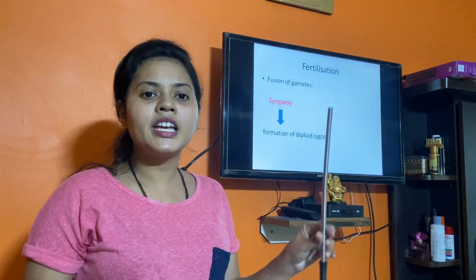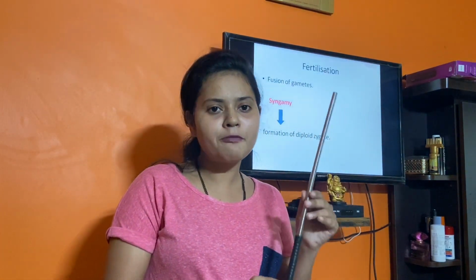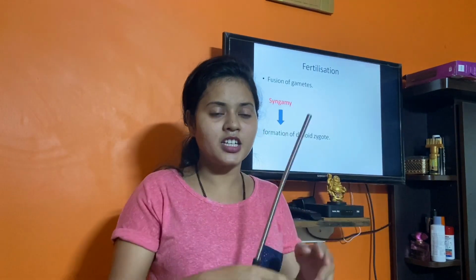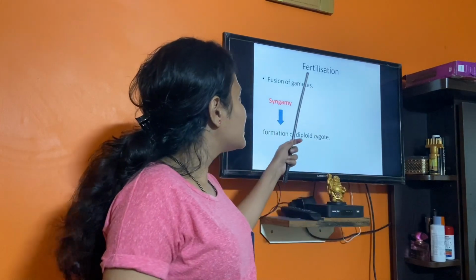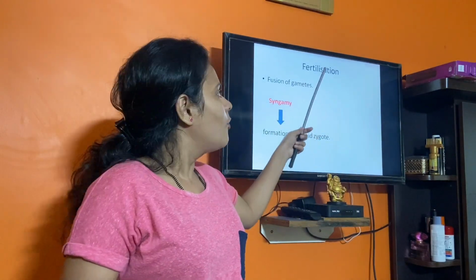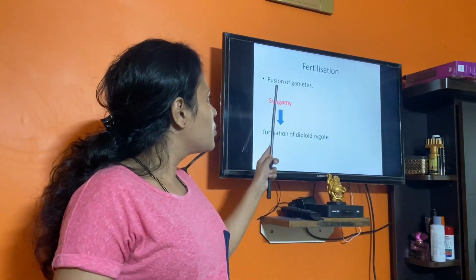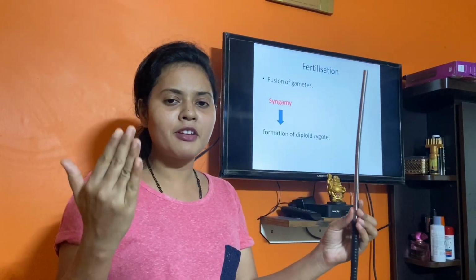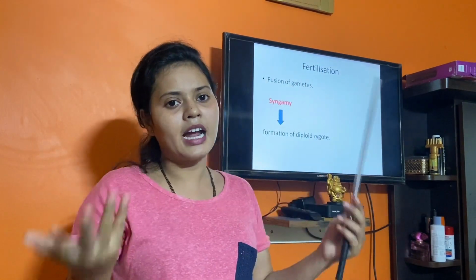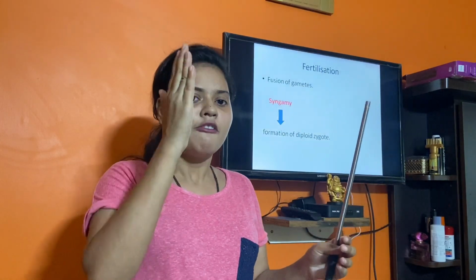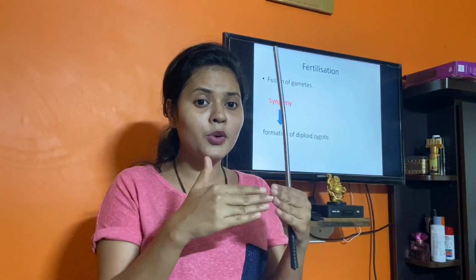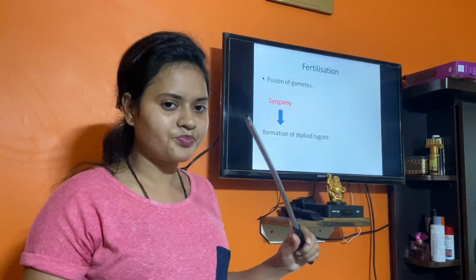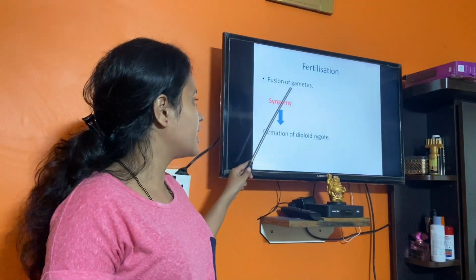Now, these were the events of pre-fertilization. Gametes have formed and gametes have transferred. The next event is the fertilization event. What is fertilization? Fusion of gametes is called fertilization. So the male gamete and female gamete will fuse, which leads to fertilization and the formation of a zygote. Very important over here, that is the zygote.